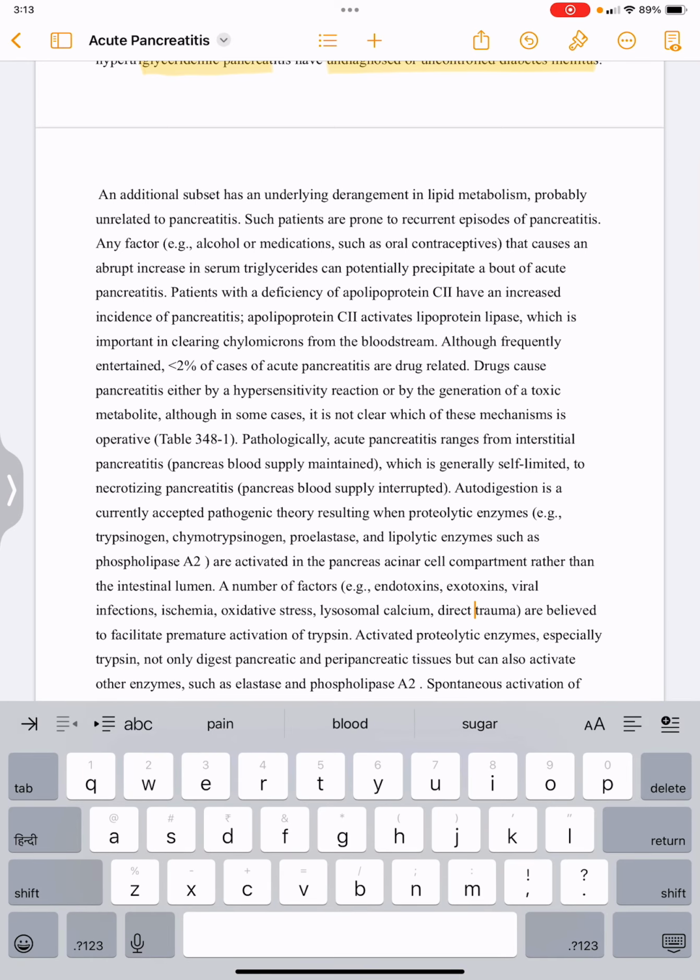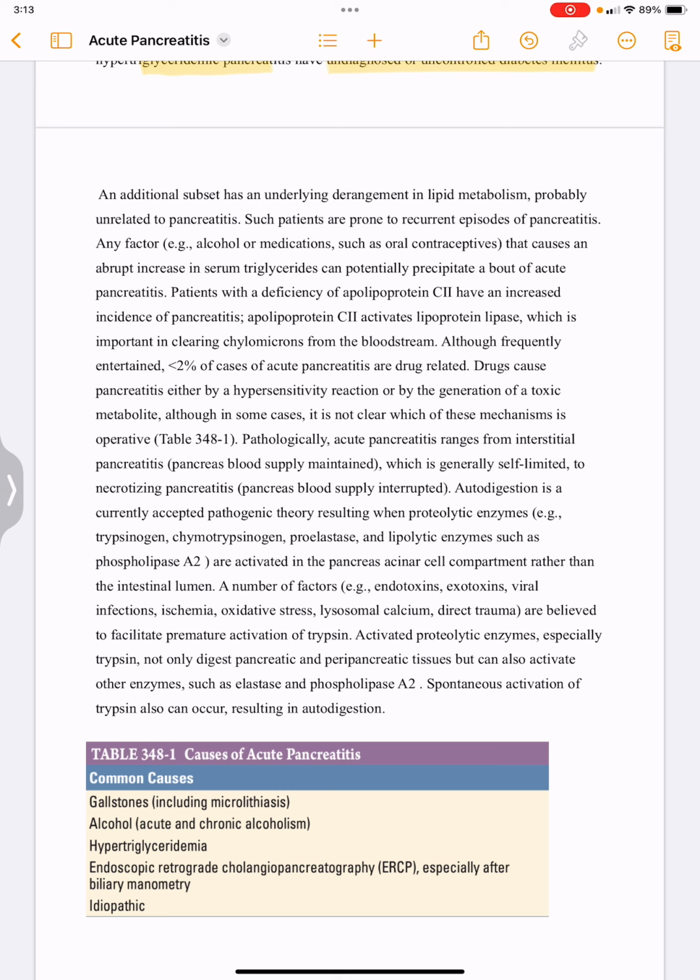An additional subset has an underlying derangement in lipid metabolism, probably unrelated to pancreatitis. Patients who have an underlying derangement in lipid metabolism are prone to recurrent episodes of pancreatitis.